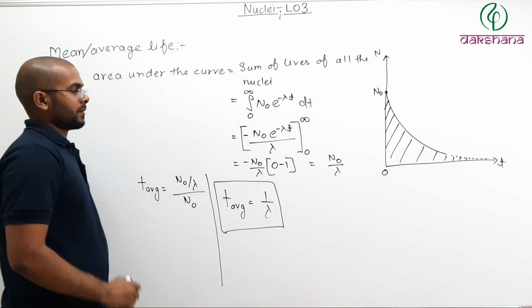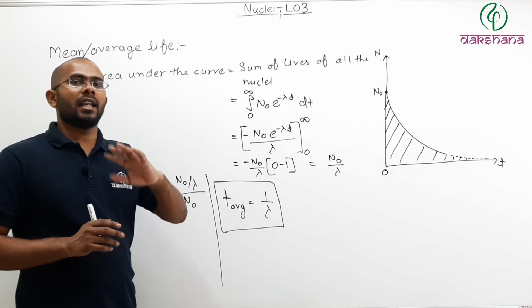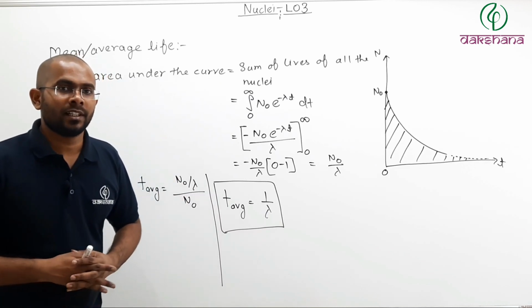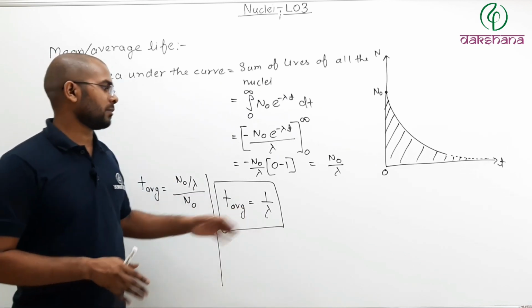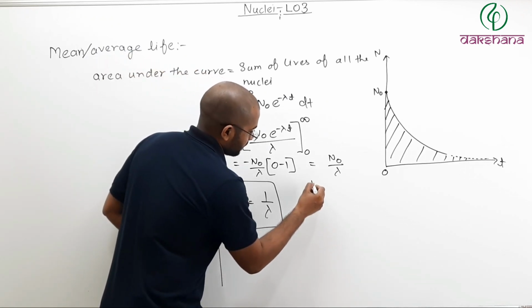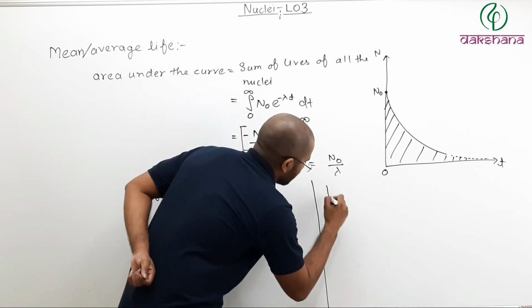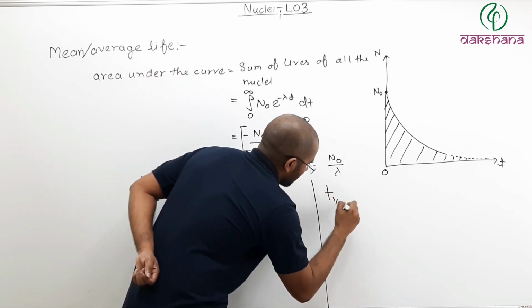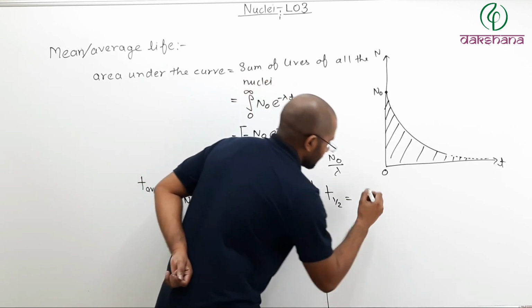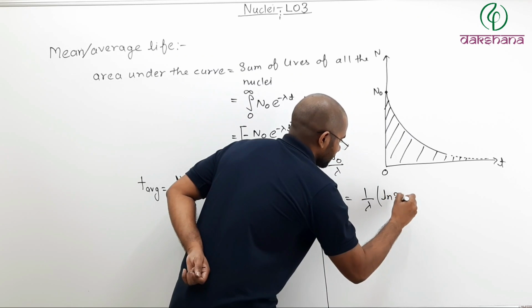Now see here, while half life was ln 2 by lambda, T average is 1 by lambda. So you can also write T half equals 1 by lambda times ln 2.